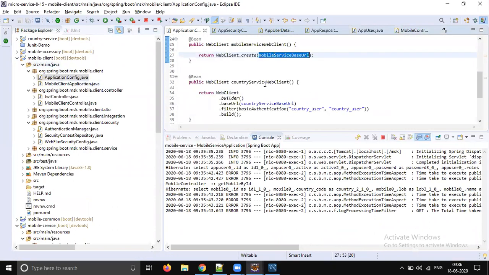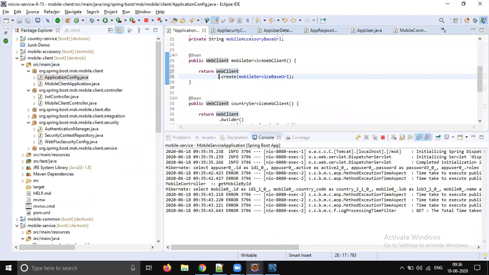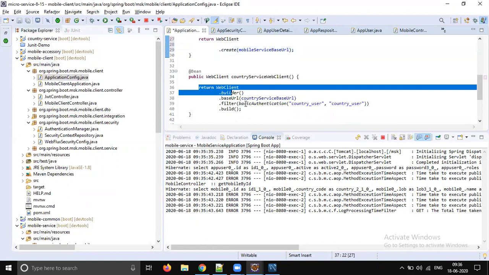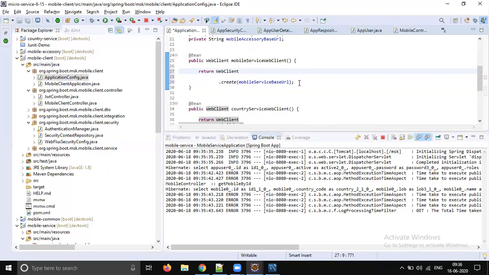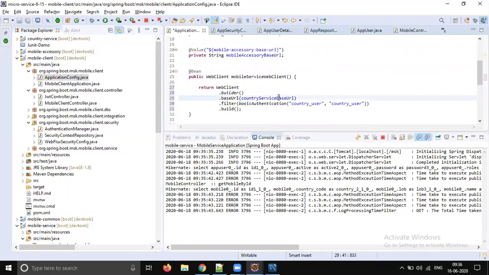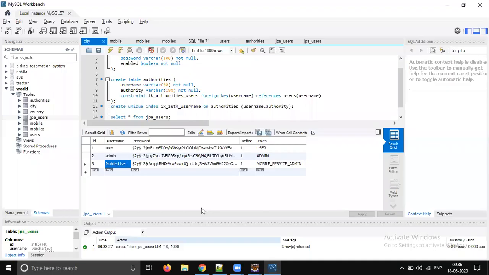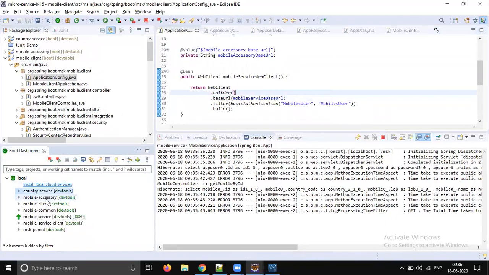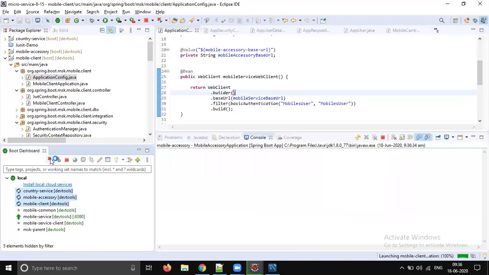So let's go to the code. So while creating mobile service, let's use this country service as is. The only part which is going to change is the URL. Mobile service base URL. Yes. So username is mobile user. Password also mobile user. Okay. So now let's start all the services and see whether all services are working with respect to security or not.